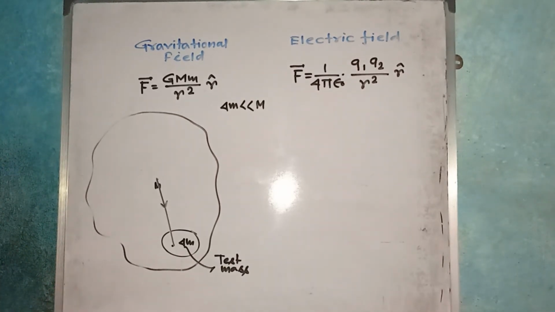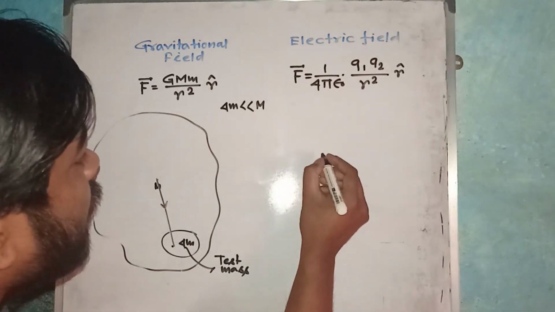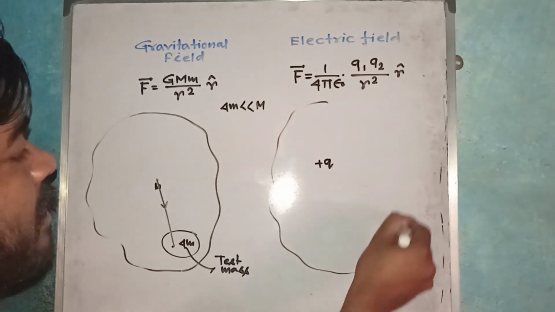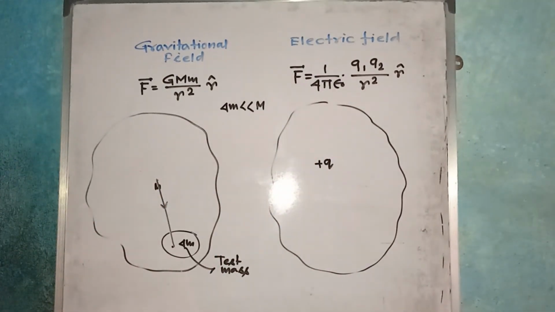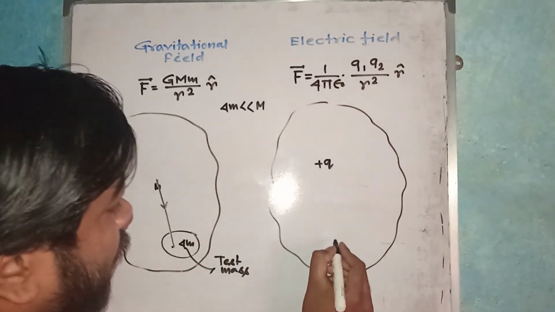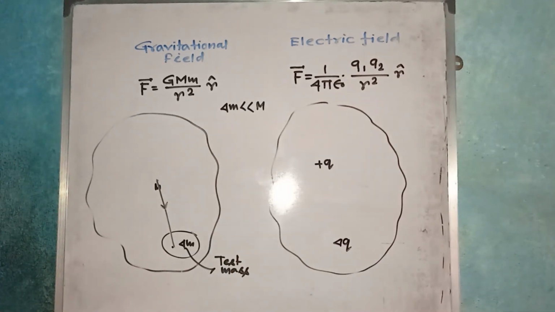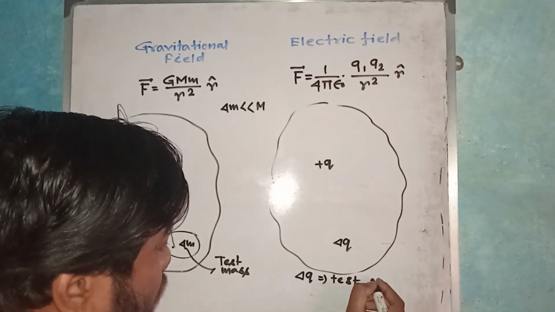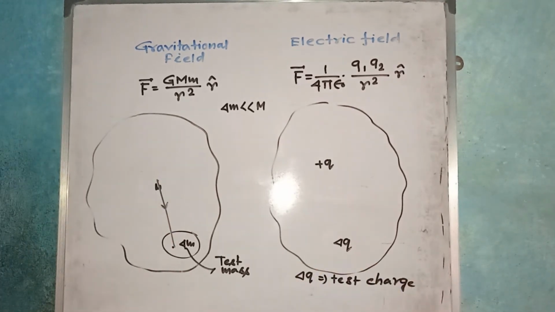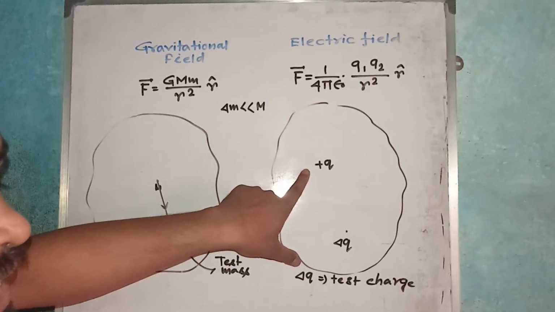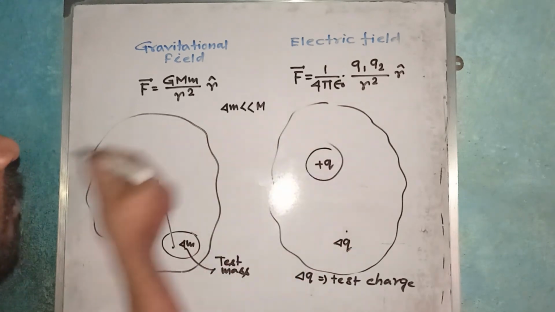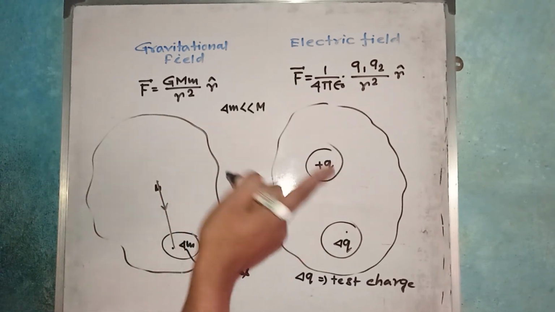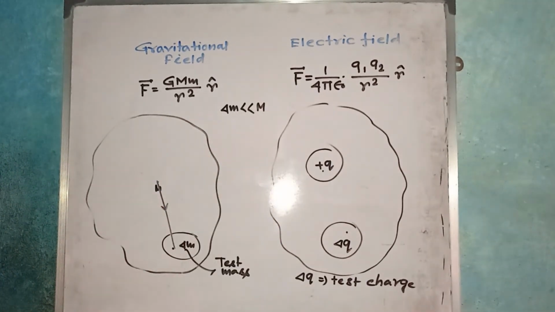That is for the gravitational field. In the case of the electric field, if we keep a point charge q here, and consider that this is the electrostatic field, similarly, if we put here a very small charge, that is del q, which is also known as the test charge, and if this charge feels any attractive or repulsive force due to this positive point charge, then this charge can confirm here also that there is an electrostatic field due to this point charge.